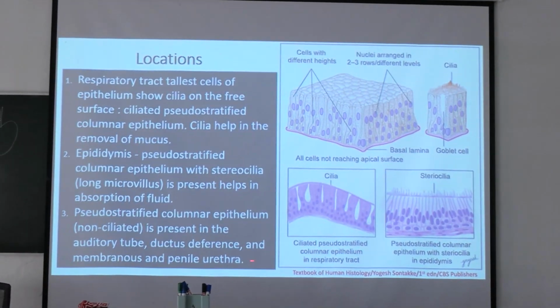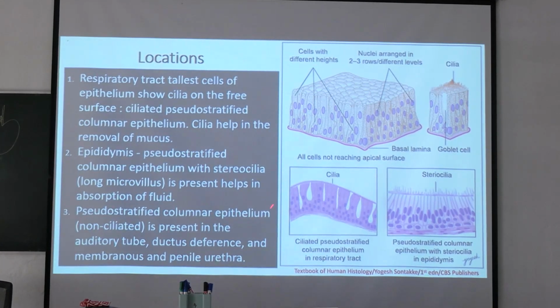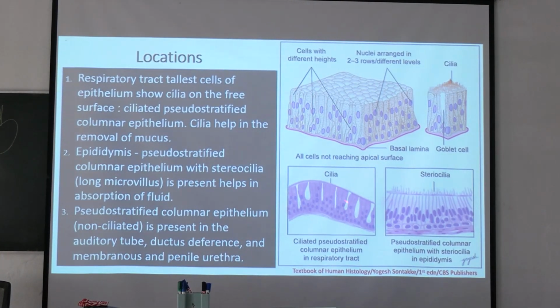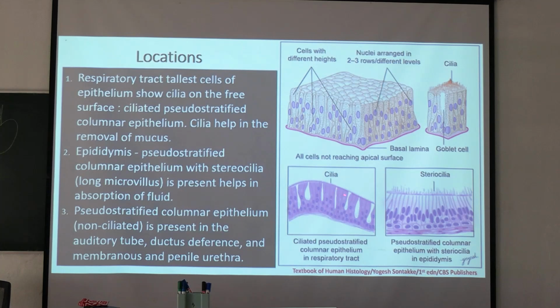Here this is one ciliated pseudostratified columnar epithelium in respiratory tract. It will look like this. Nuclei are present in multiple layers. Elongated cells you can see, some are the basal cells, some are reaching up to the surface. Empty looking areas are the goblet cells, and here cilia are also present.